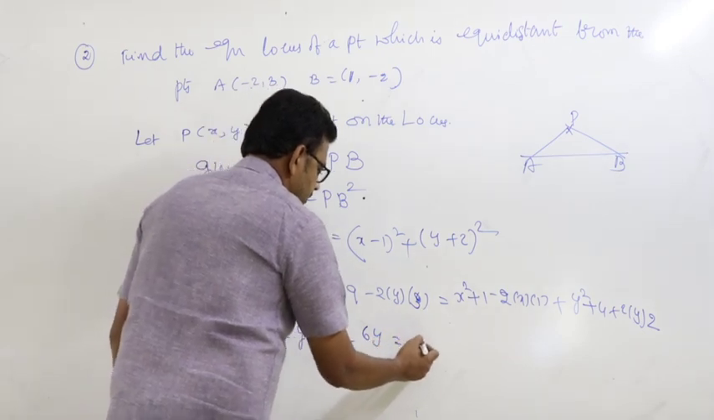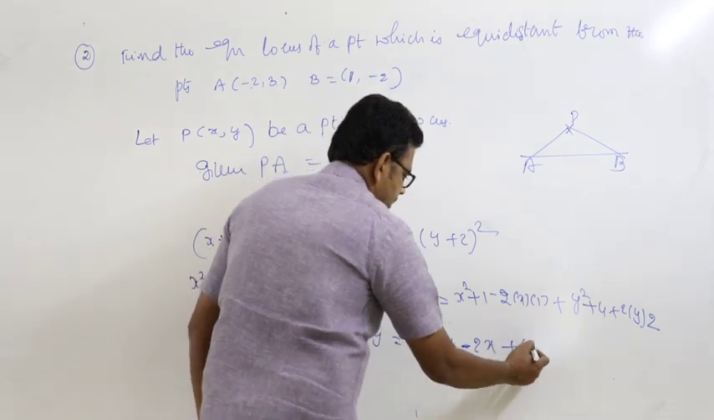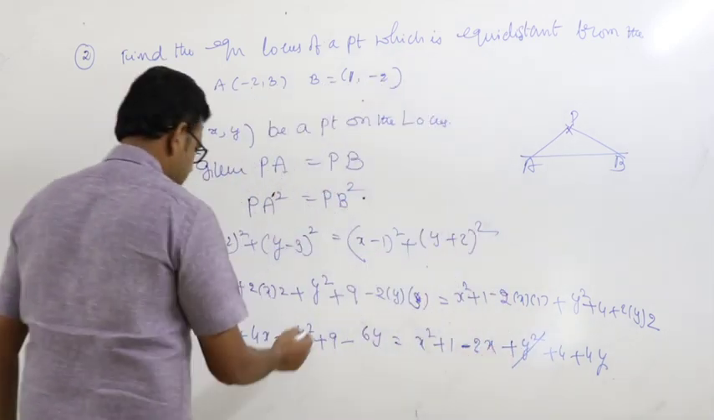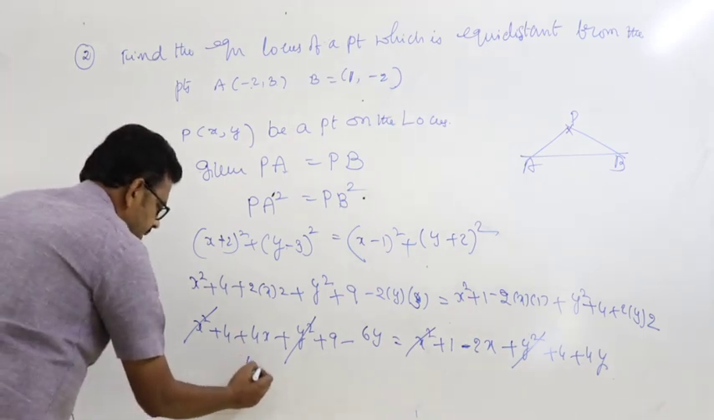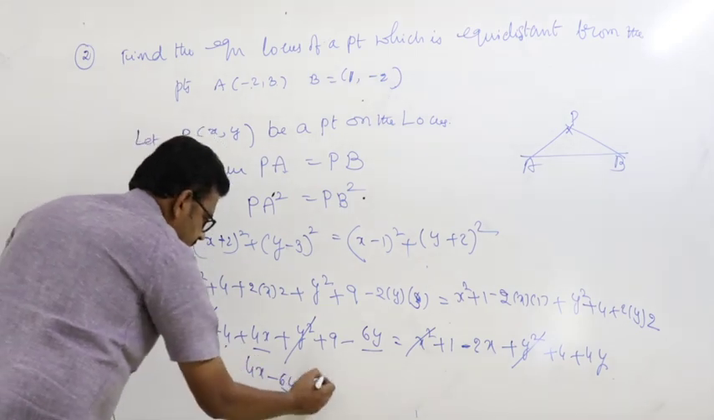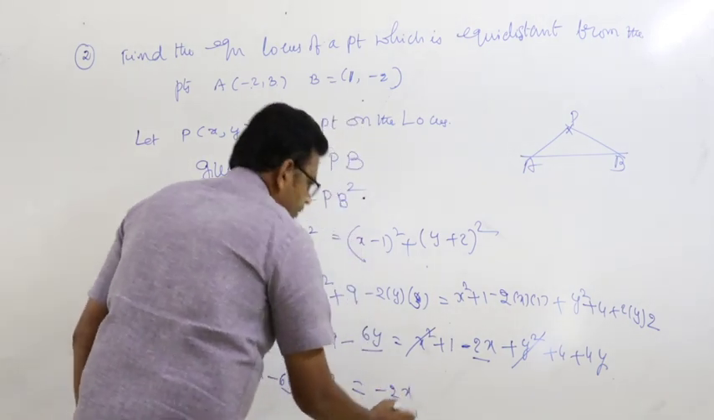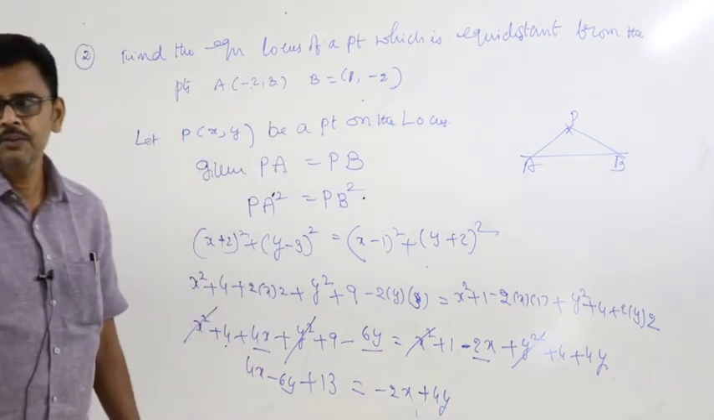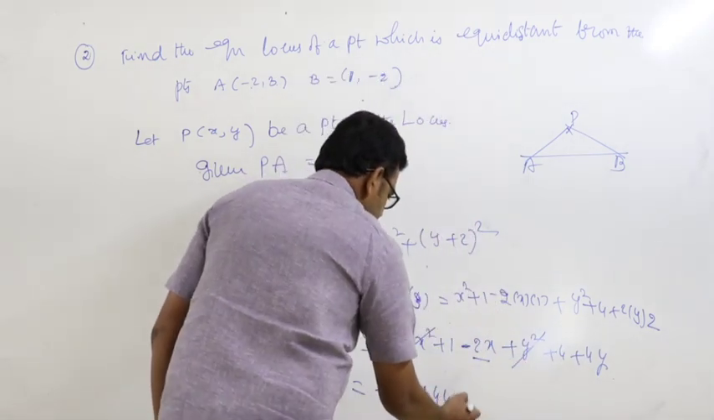6y is equal to x square plus 1 minus 2x plus y square plus 4 plus 4y. Y square cancels, x square cancels. Now this is 4x minus 6y plus 13 is equal to minus 2x plus 4y plus 5.